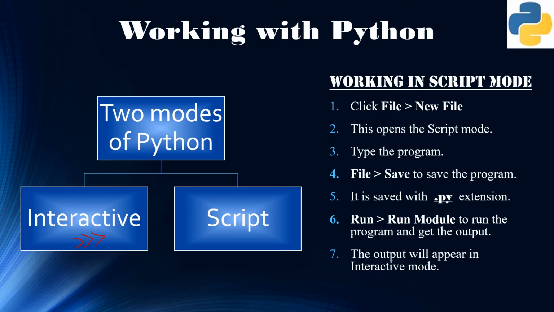Whereas in the script mode, we can group 4 or 5 or maybe multiple commands into one file, save it all together, and then run it at any later point of time. To work in script mode, we need to click on the file menu, click new file. This opens a file. We need to type the program, saving the program with a .py extension. After that, we can run the program and it appears in the interactive mode.